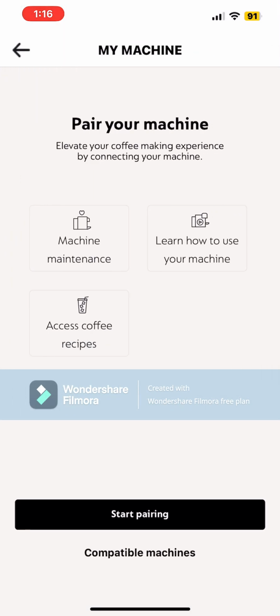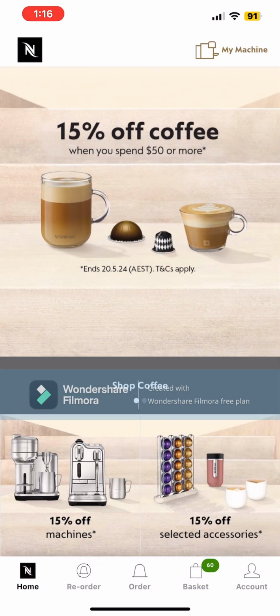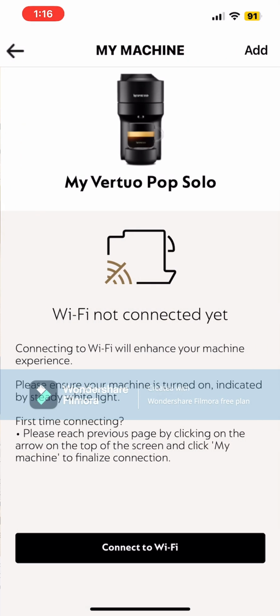So if you have the new line of Nespresso coffee machines such as Vertuo Pop or Vertuo Next, you can download the app and connect to your coffee machine, which shows the basic information like the state of the machine, how to use your machine, maintenance, as well as recipes and settings.